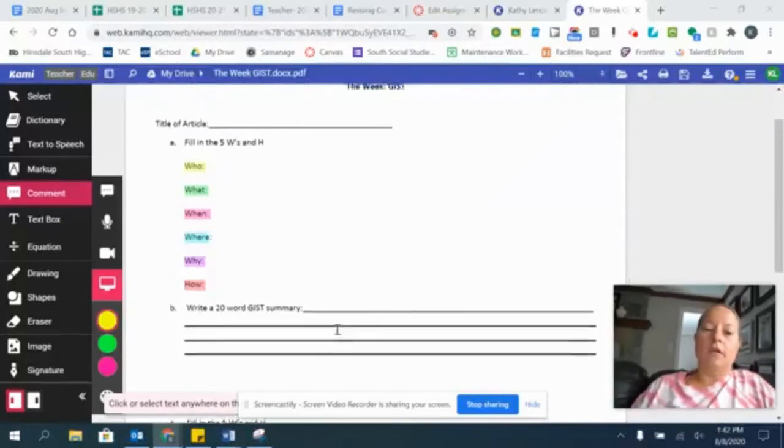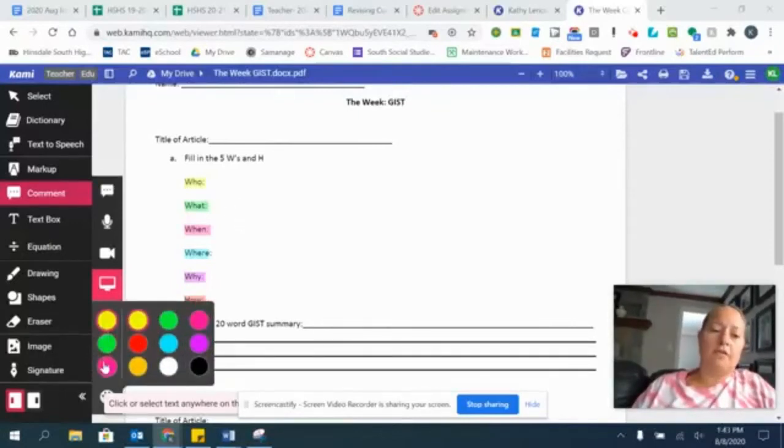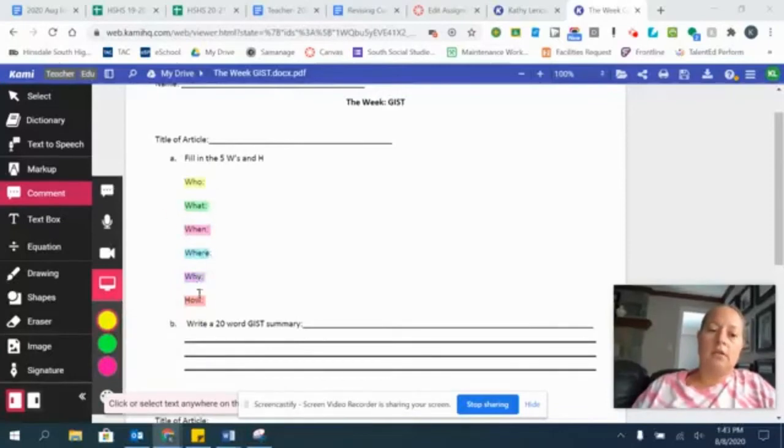So while reading the article, I'm going to show you a strategy that works for some of you. If you don't find that this strategy works for you, well, you're the boss. You don't use it then. But here's what I've done. When you get this, it's going to be black and white. I've taken our tools off on the side and just highlighted these in different colors.